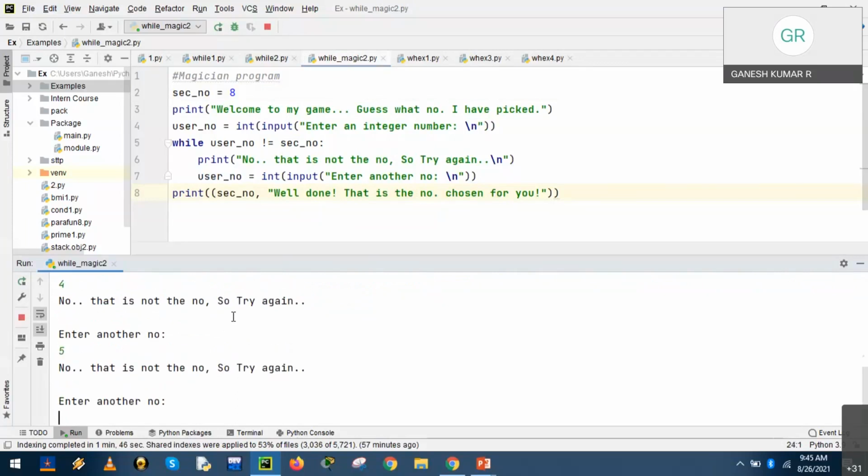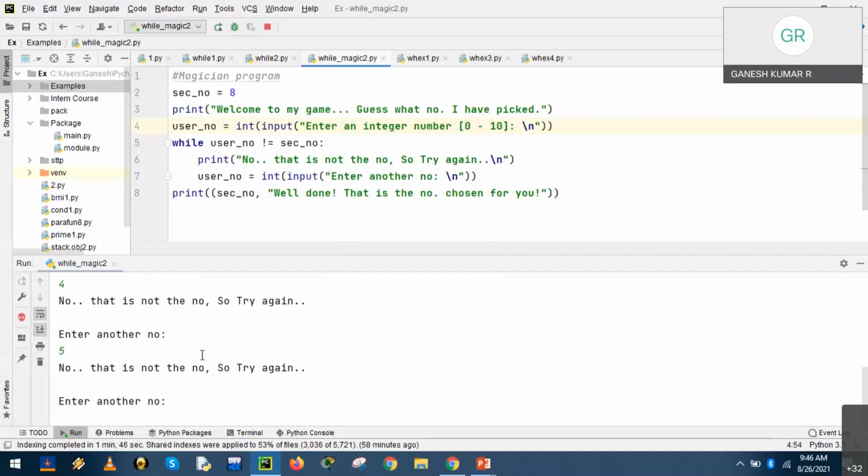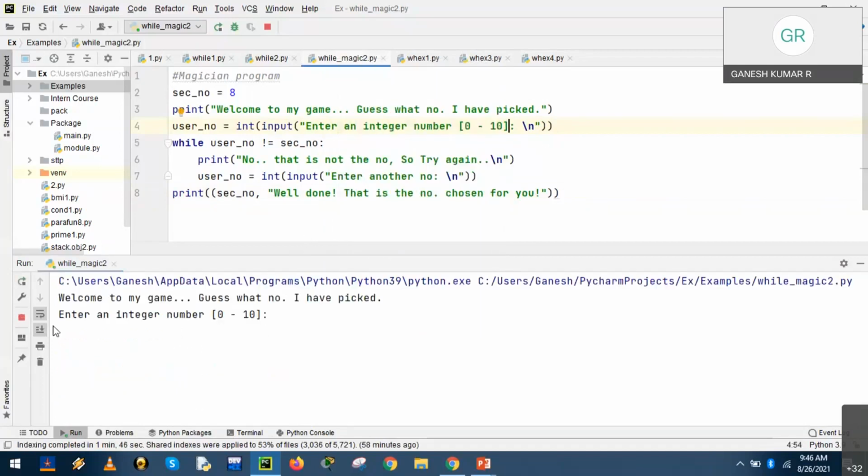How long will you try? How many numbers do you have to enter? We have no idea, right? So it could be further simplified as enter 0 to 10, because even though a game should be interesting, at the same time it should not be boring either, right? So we have modified the program and run it again. Right? So enter a number between 0 and 10. With 0 to 10, we have only limited and small options, a short time.